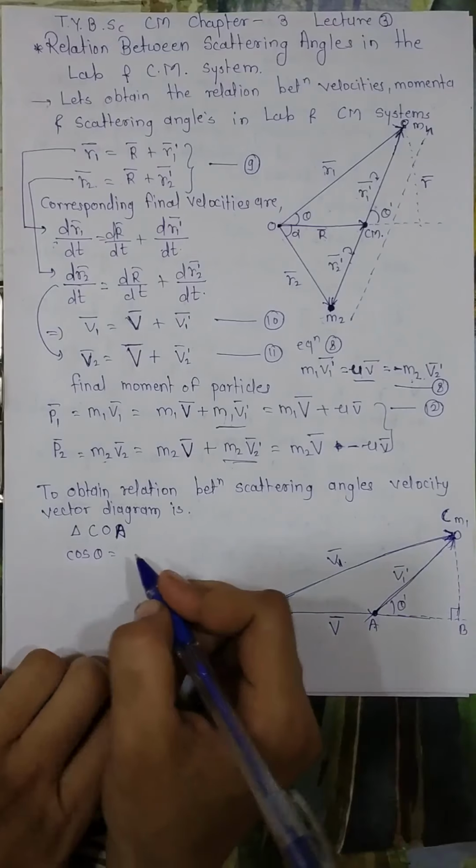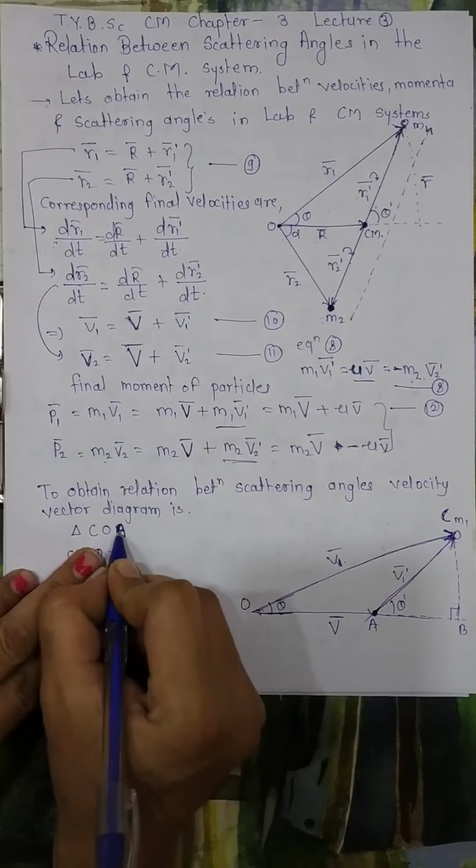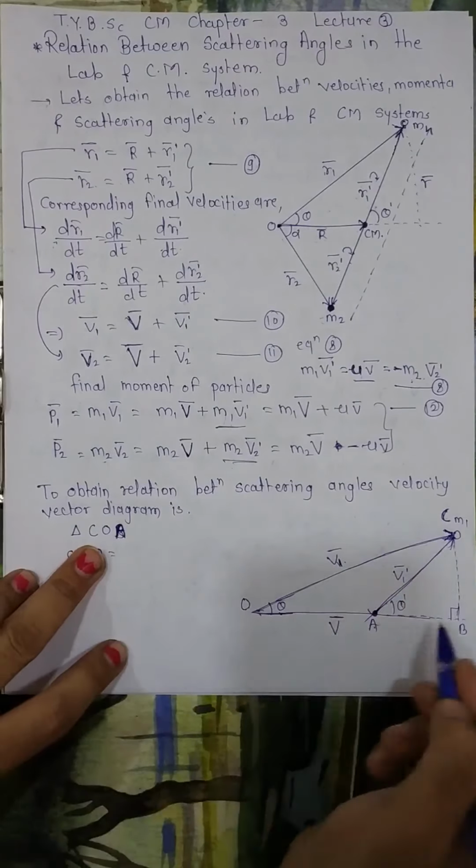We will take triangle COB, the whole triangle, instead of COA.